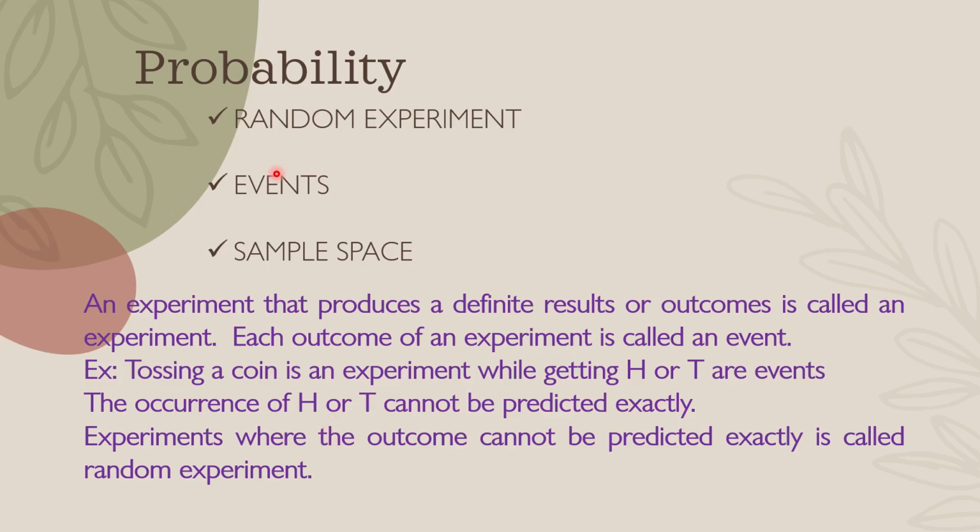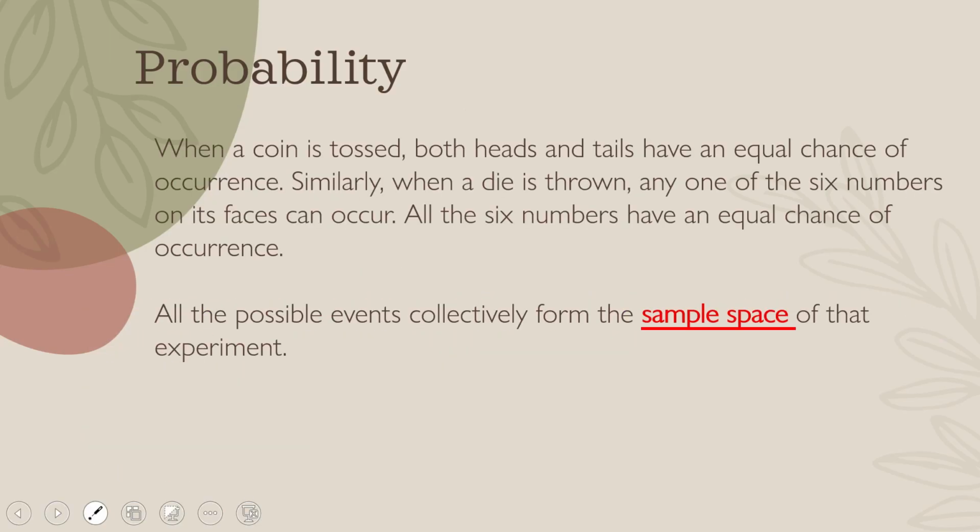Okay. And what is called an event? The outcome of an experiment, whether it's a random experiment or a normal experiment, is called an event. And next comes the sample space. What is a sample space? Sample space is nothing but all possible events collectively together. For example, in tossing a coin, getting head and getting tail. These are the two possible outcomes, right? That is called a sample space.